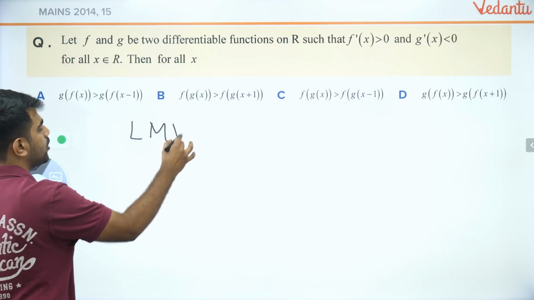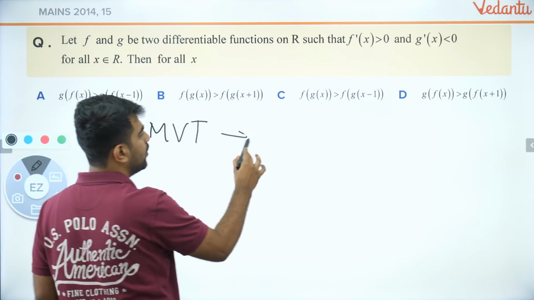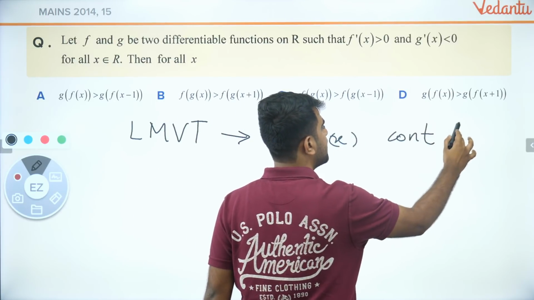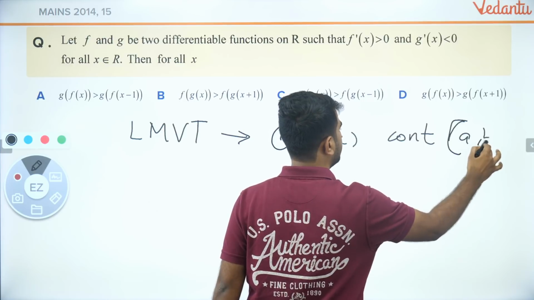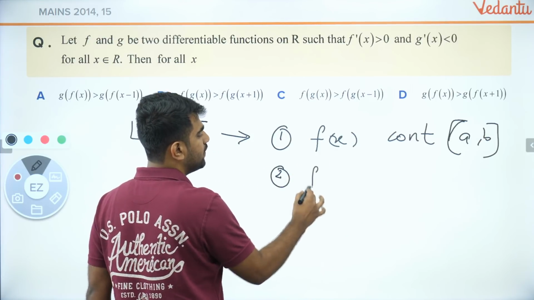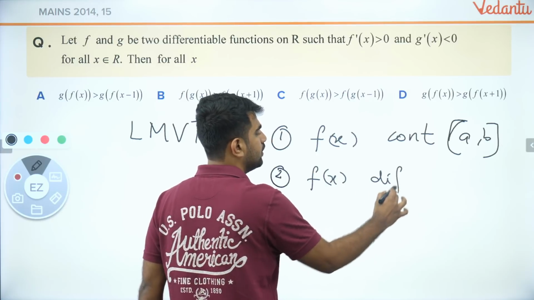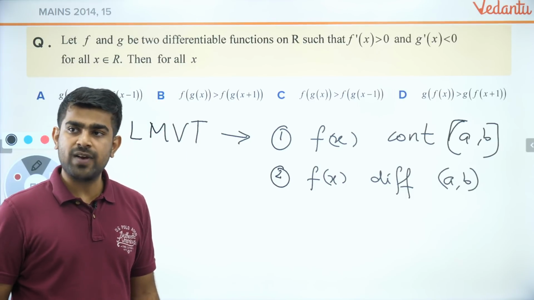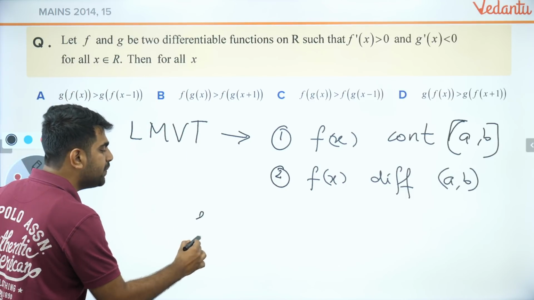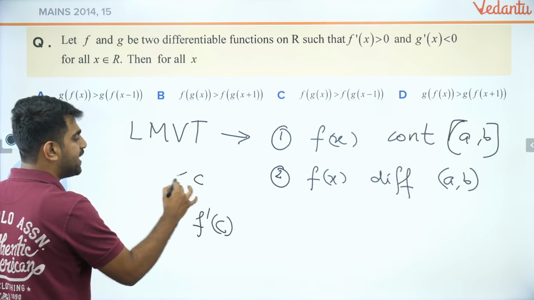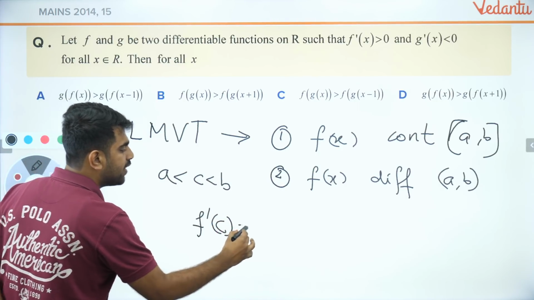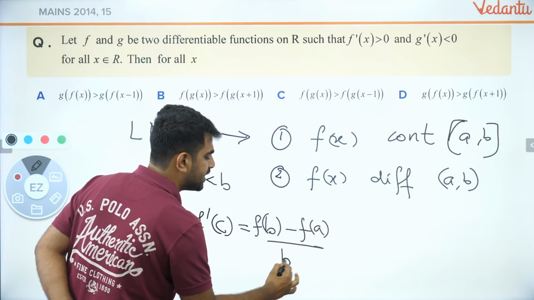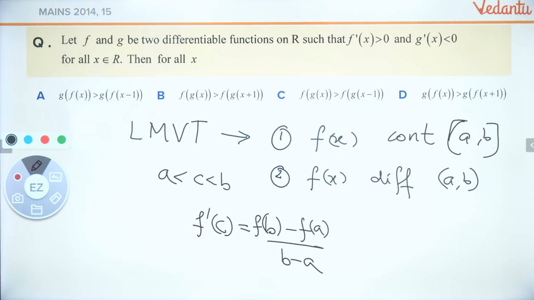So LMVT is like Rolle's theorem. So for this, you have conditions. What is the first condition? The function must be continuous in closed interval a to b. And then the second is the function must be differentiable as well in the open interval a to b. Okay. When these two conditions are satisfied, then we know that there will be a point C belonging to a and b such that f dash of C will be f of b minus f of a by b minus a. Okay. This is the concept of Lagrange's theorem.